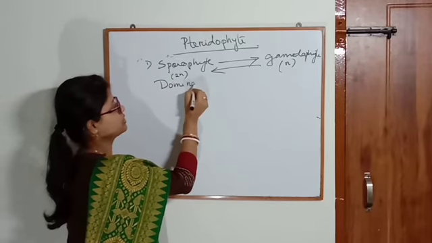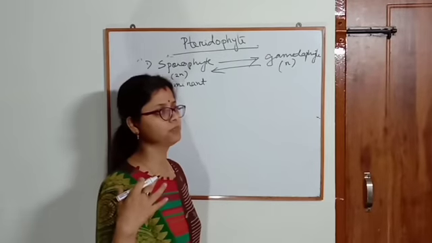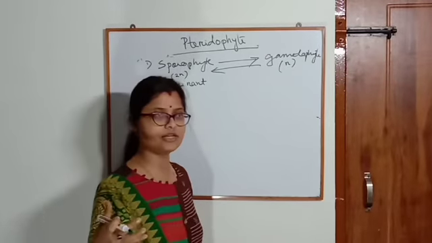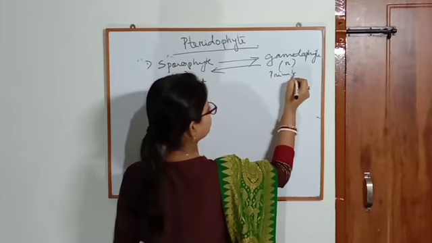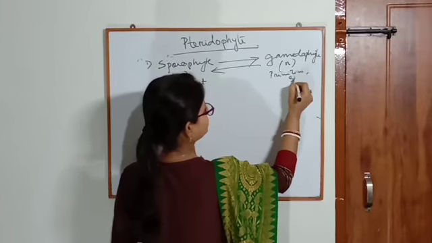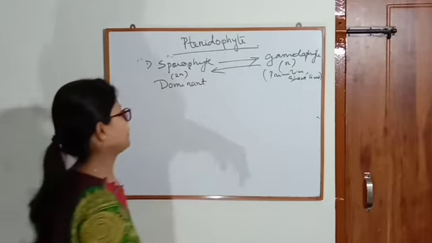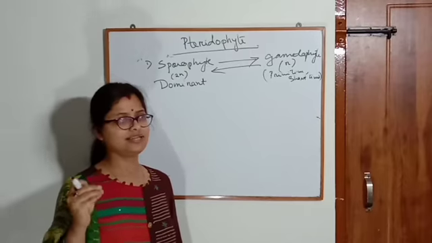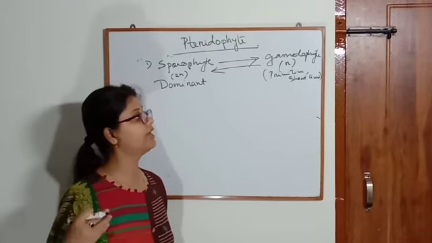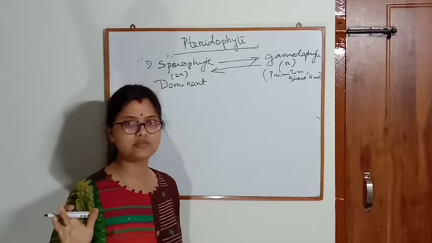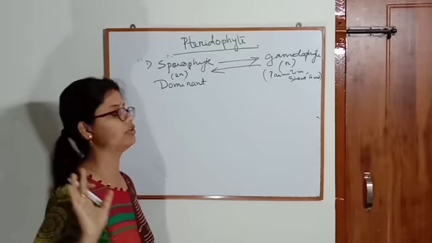The gametophytic body is primitive, not clearly visible and short-lived, a very short period of life. The sporophytic body is dominant in pteridophytes.